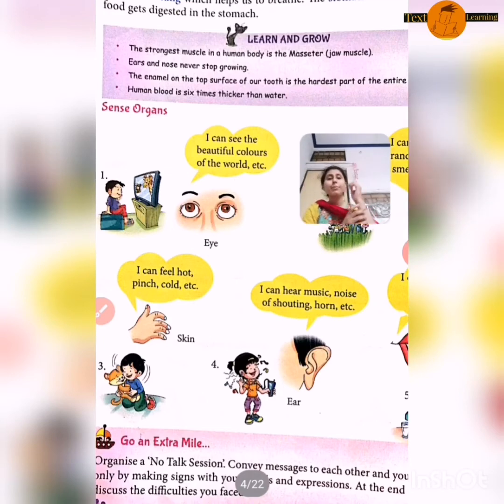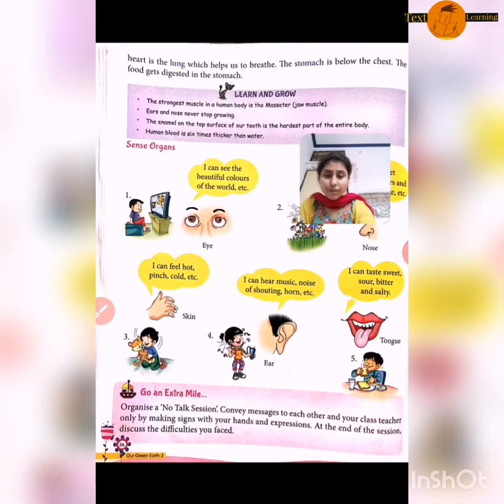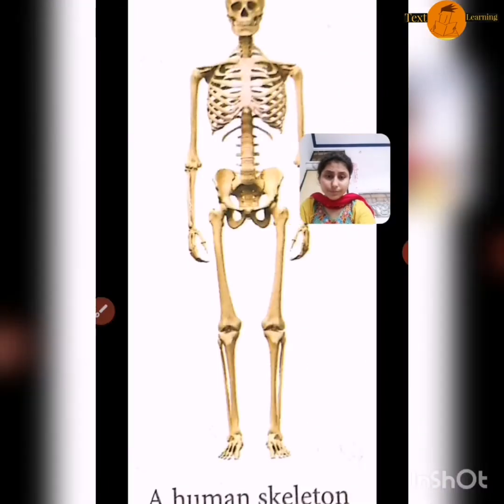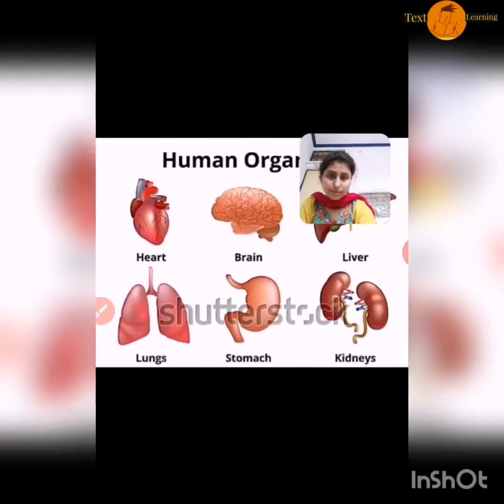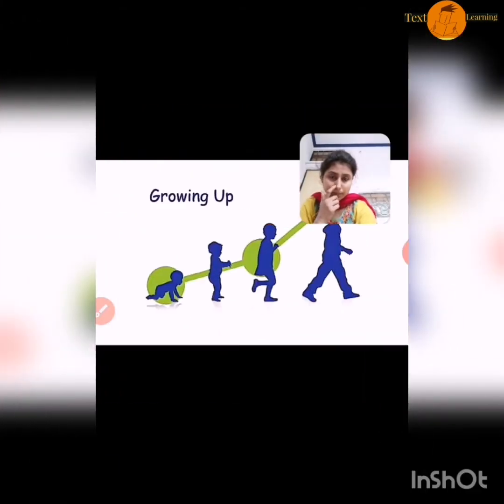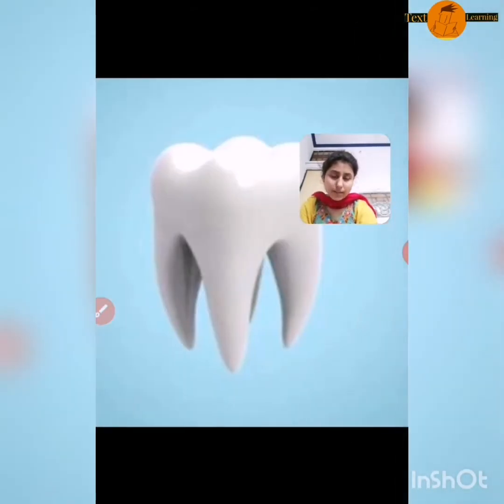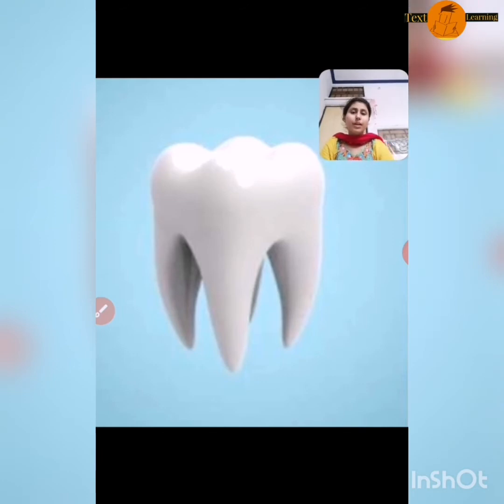Every other part of our body is soft except enamel. Now I'm showing you the picture of enamel. See, this whole white part is called enamel and it is the hardest part of our body.